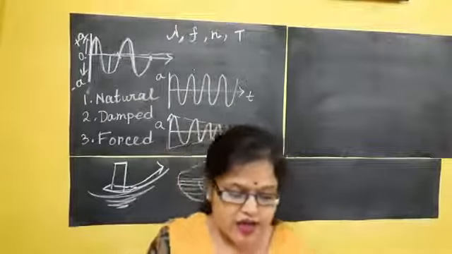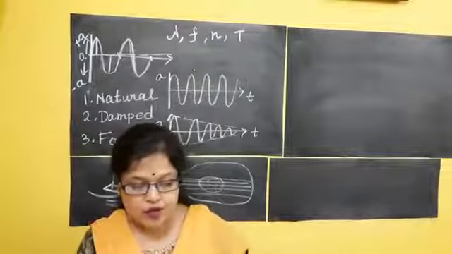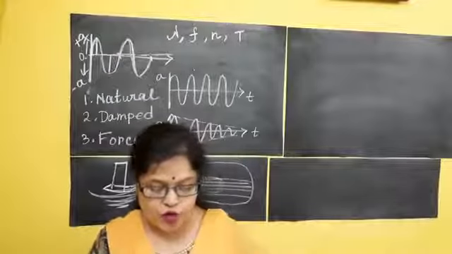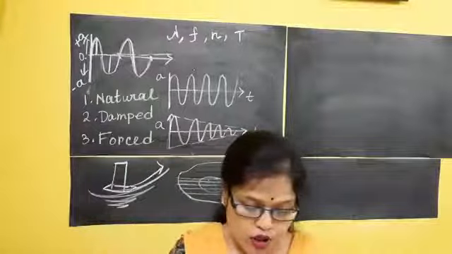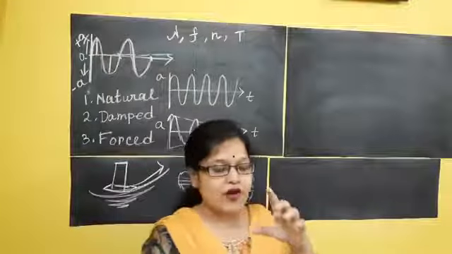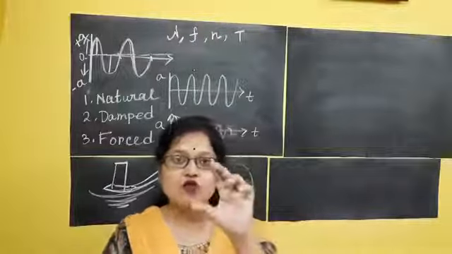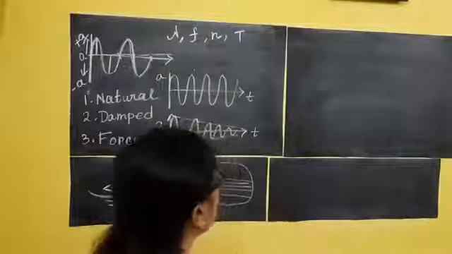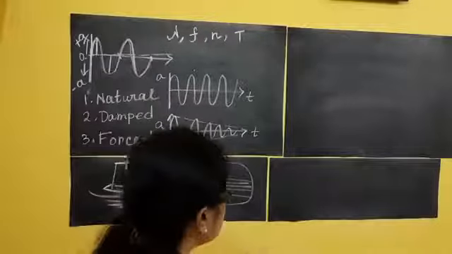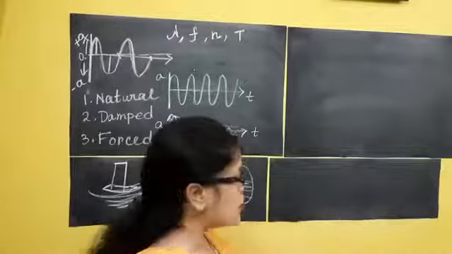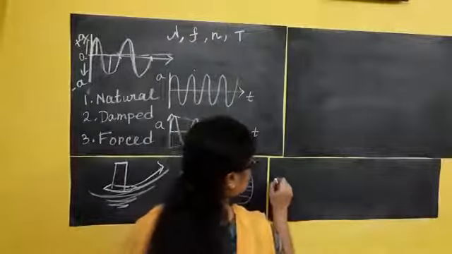The same thing goes for the vibration produced in the diaphragm of a microphone, with the frequency corresponding to the speech of the speaker. You can see nowadays we have a sound recorder in mobile. When you record sound, after some time when you see the digital structure of the sound, it looks like this.